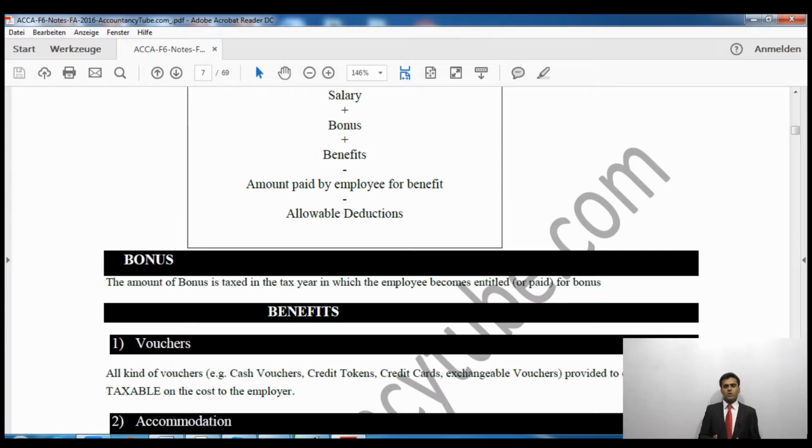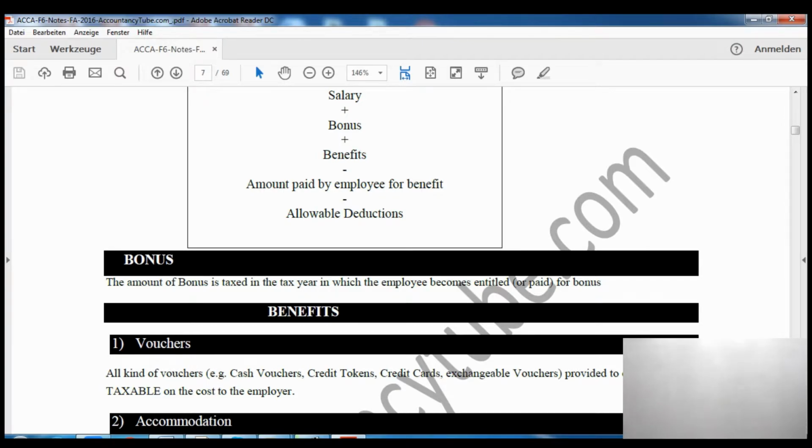You do not have to pay all of it. So that's what it says, amount paid by employee for the benefits. If you have paid anything towards the benefit, that will be deducted. And there are some allowable deductions which we'll see at the end of the chapter. These allowable deductions will also be deducted.